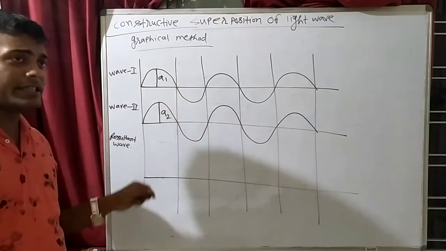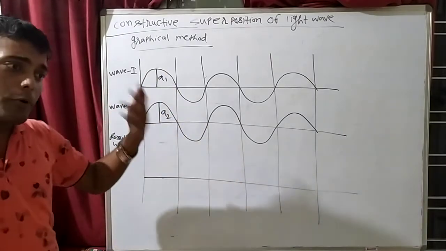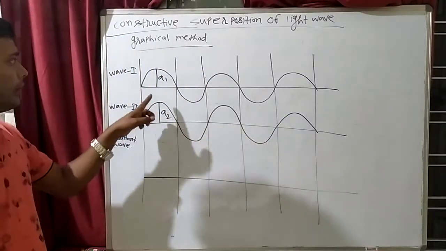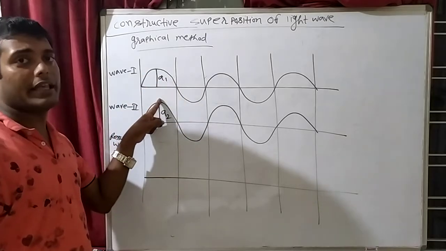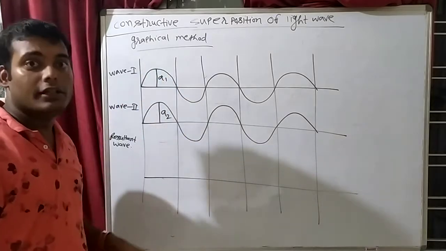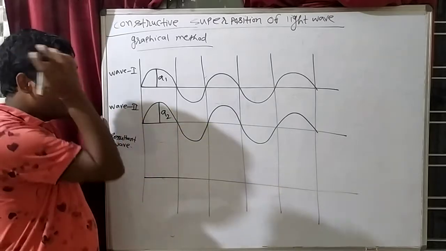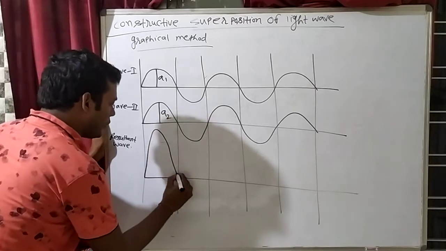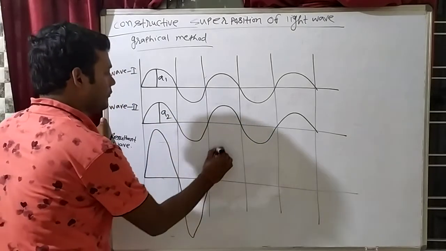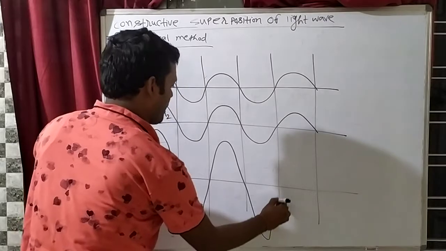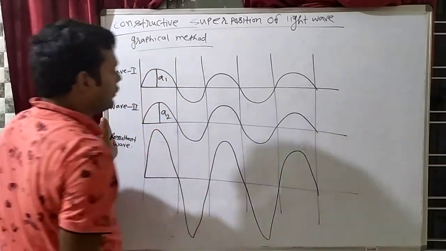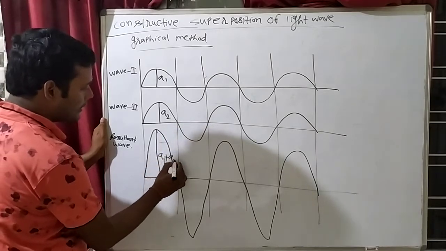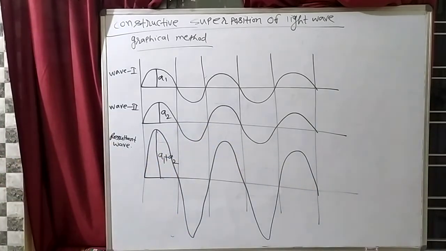What is above the crest? Crest. If a crest is above a crest and a trough is above a trough, that is constructive. Here see, this is also a crest, this is also a crest. So above the crest there is a crest, so this is constructive. Here what will happen? Amplitude summation. So the resultant wave will be like this. This will become A1 plus A2.